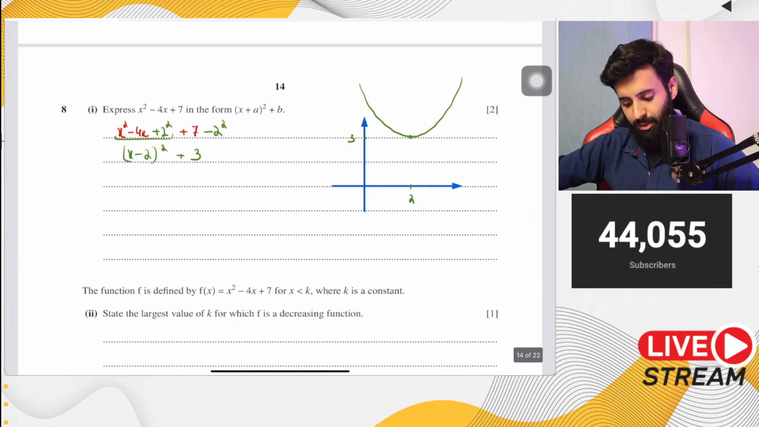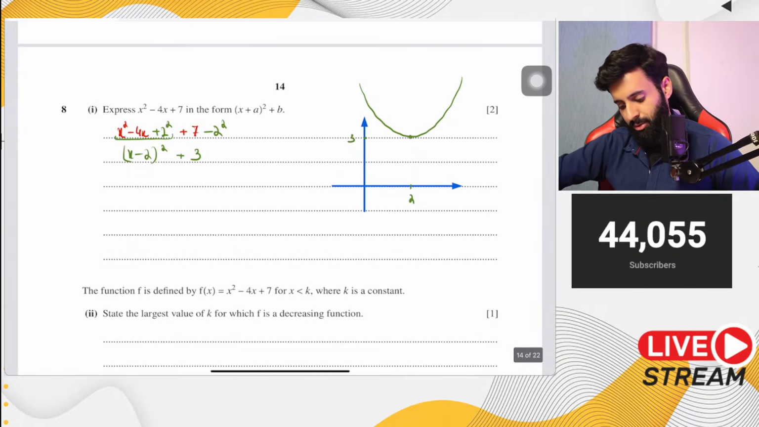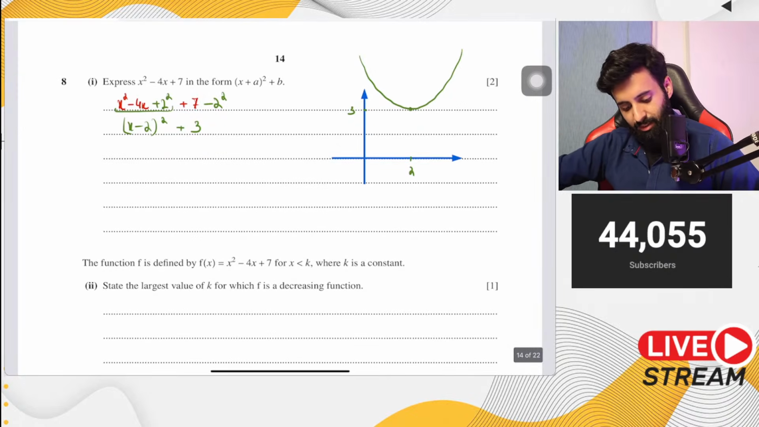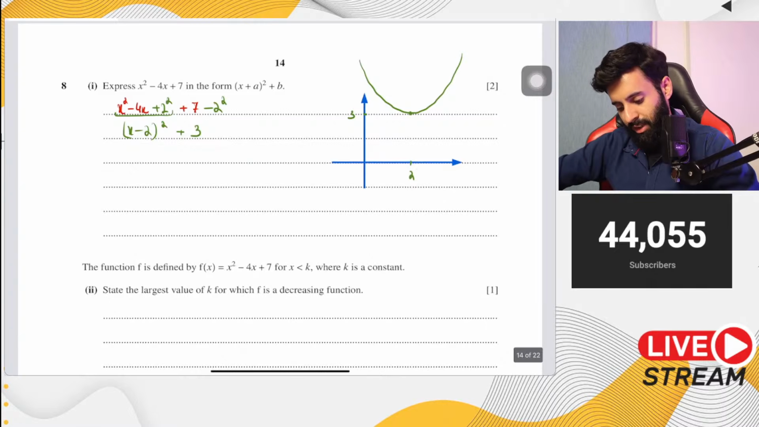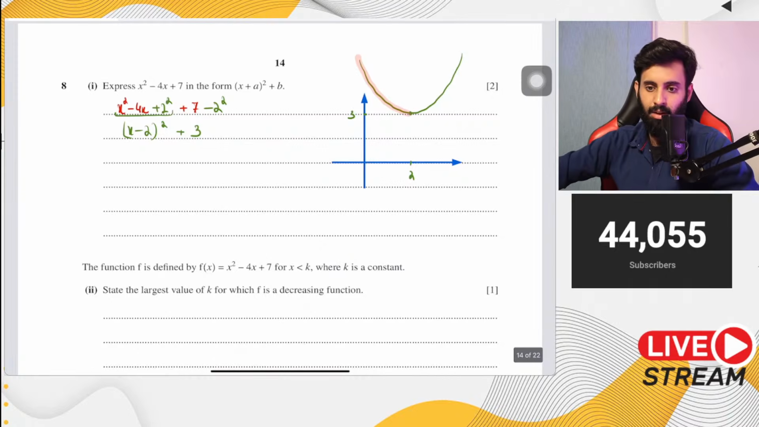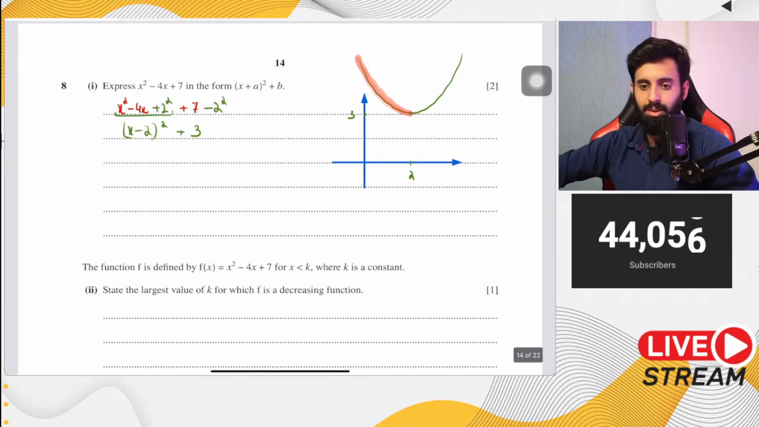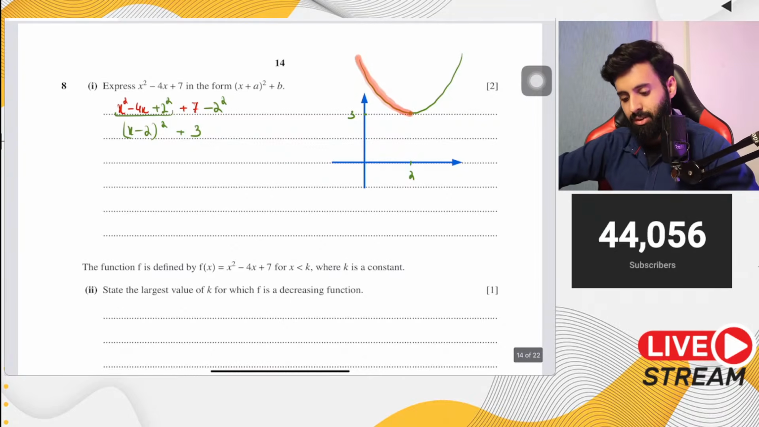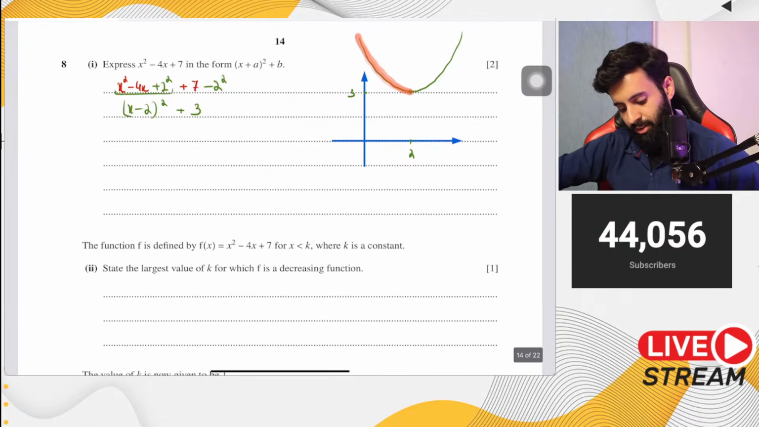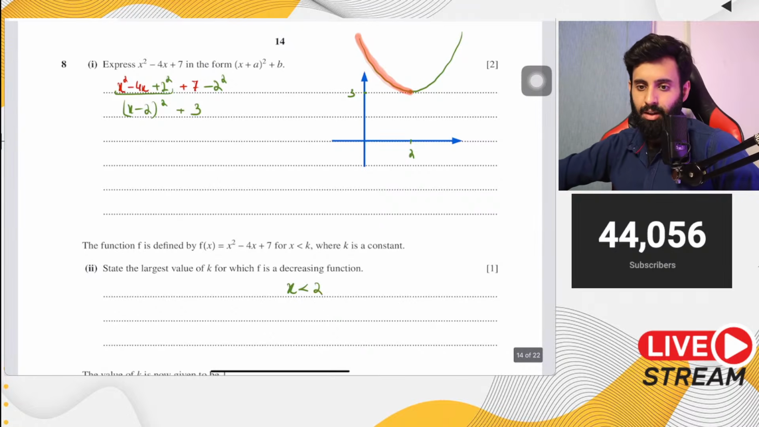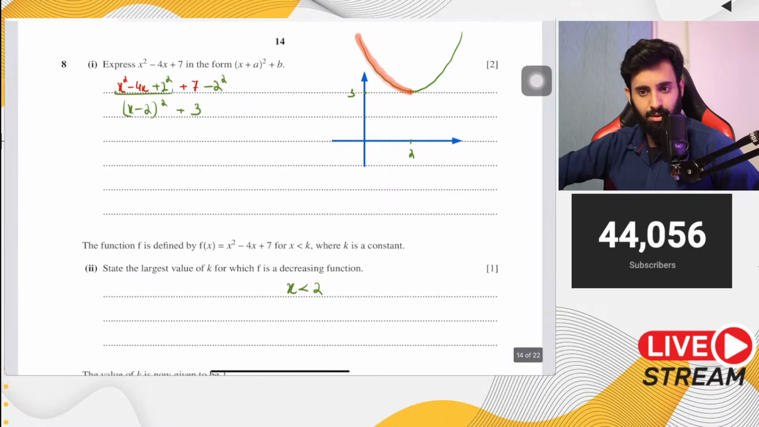But anyway, this is what the curve looks like. This is where it's turning, 2, 3. Then it says state the largest value of k for which f is a decreasing function. Notice that it's a decreasing function up until here. From this point onwards, this is where it's stationary, and from this point onwards it will start to increase. And if it starts to increase, that means it's no more a decreasing function. So this is a decreasing function for as long as x is less than 2. That's it. So there you go, boys and girls. That's the answer.